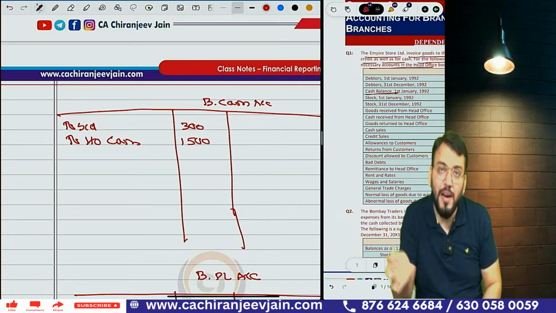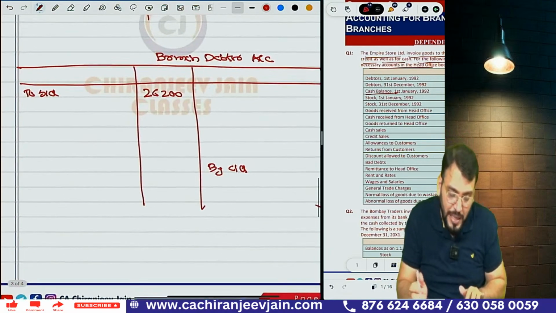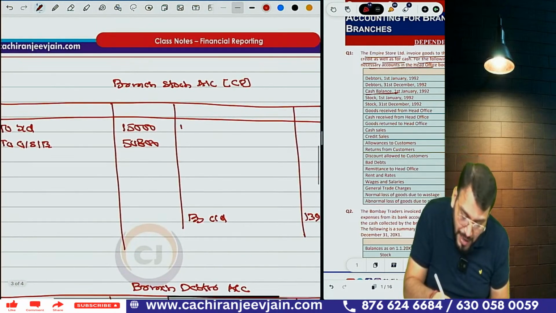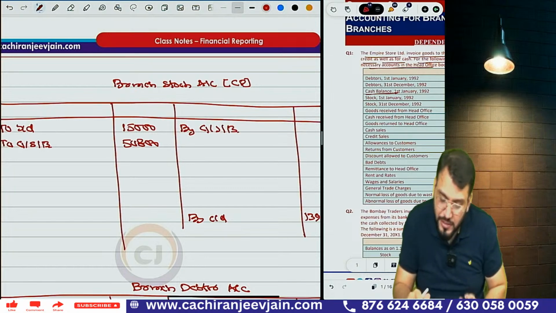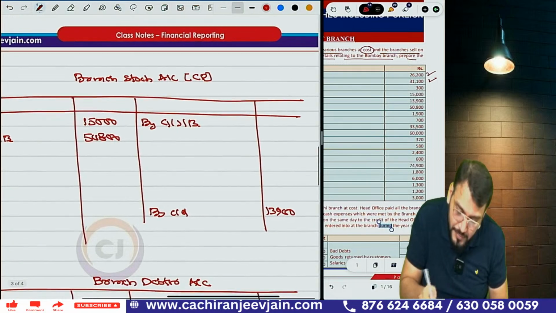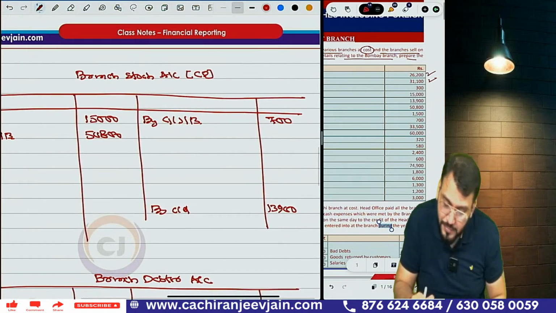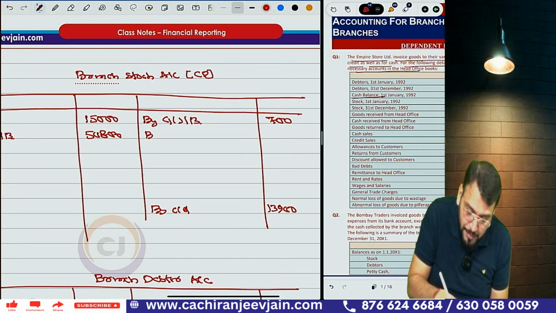Then goods returned to head office, which means your branch stock will decrease. We write in branch stock, by goods sent to branch. How much was returned? That is 700. Understood? Then cash sales. Cash sales means we write by branch cash.